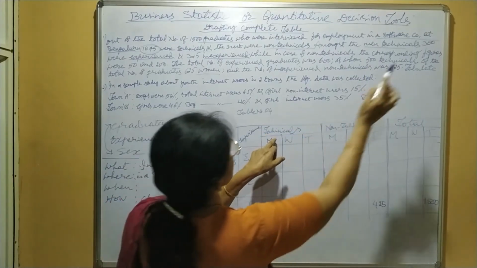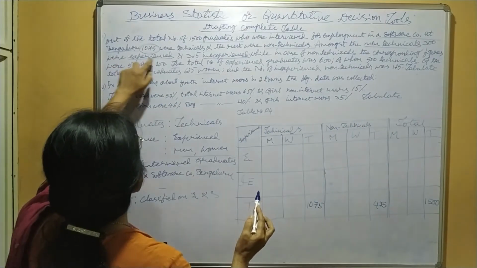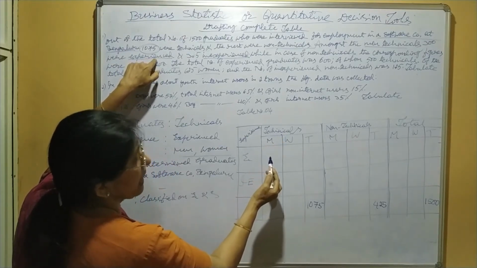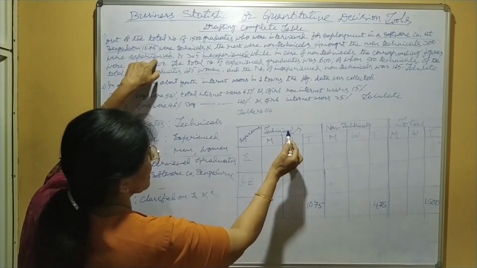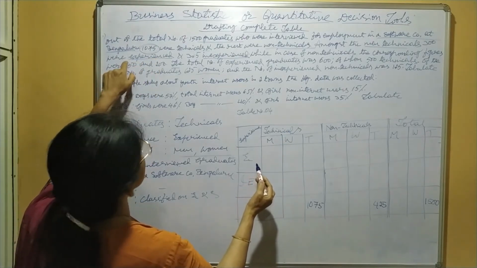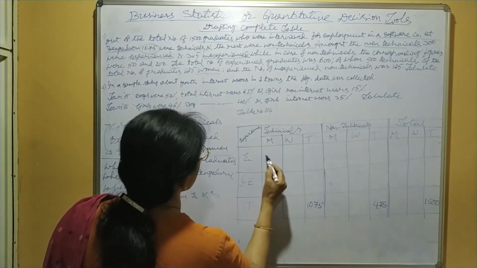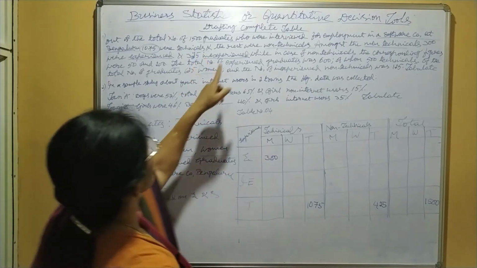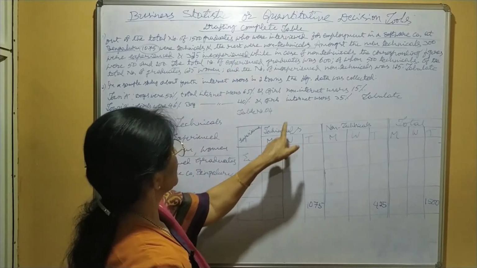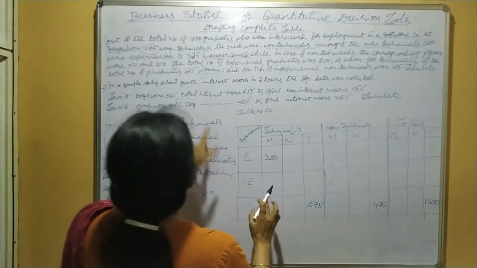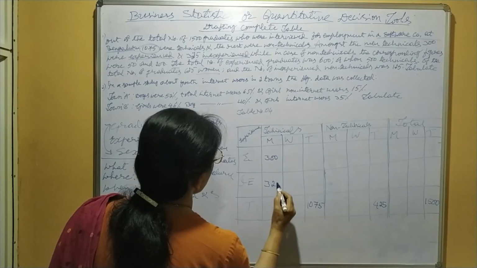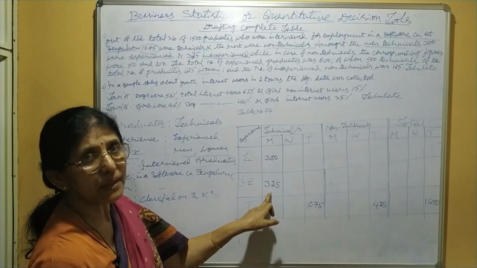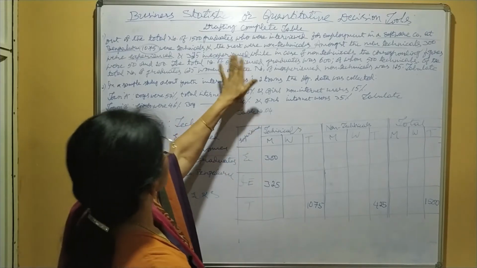Okay. Amongst the men technicals, 300 were experienced. Men technicals experienced, this cell, are you following? Men technicals experienced how much? 300. And 325 inexperienced. Men technicals inexperienced 325. This sentence is completed.